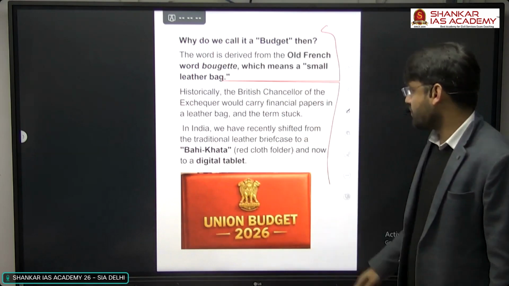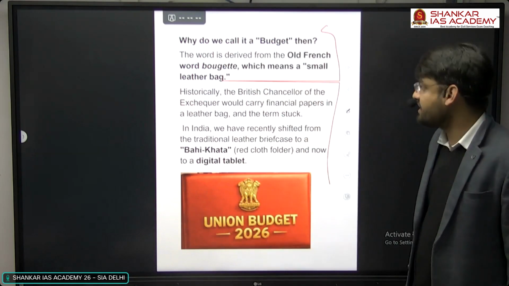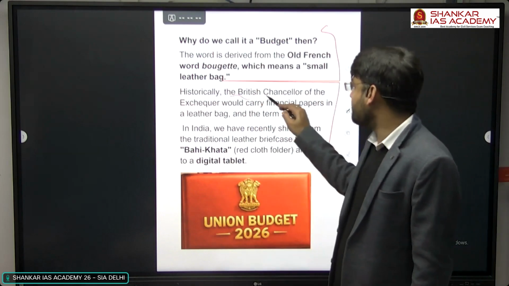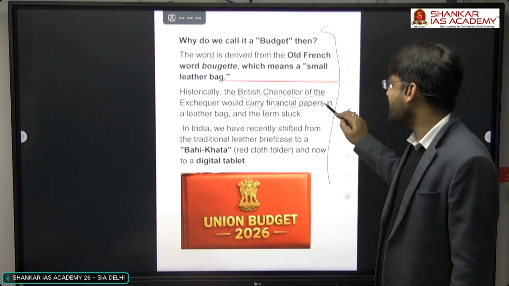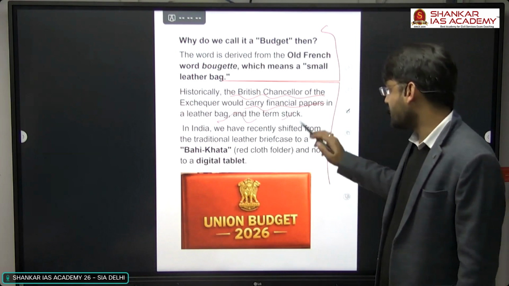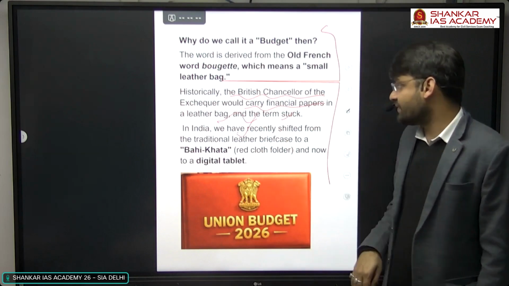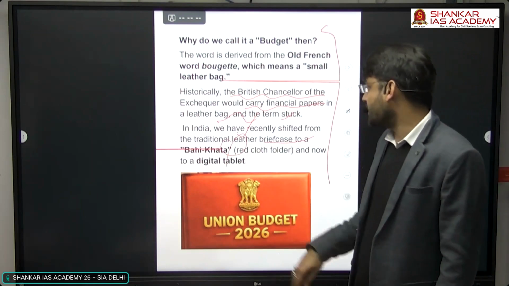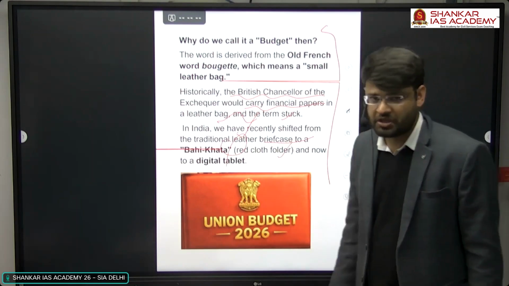So this is the old heritage we are carrying forward, the legacy. Historically, the British Chancellor of the Exchequer would carry the financial papers in a leather bag. The term stuck. And in India, we have recently shifted from the traditional leather briefcase to the Bahi Khata, a red cloth folder, and now a digital tablet.